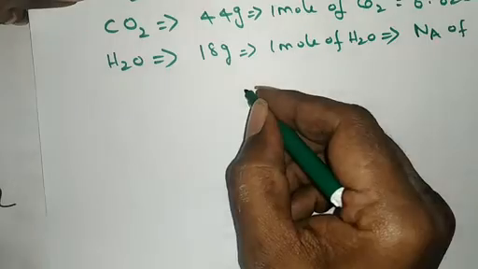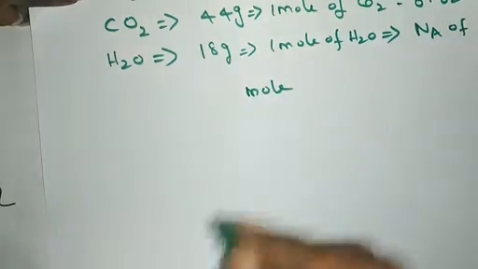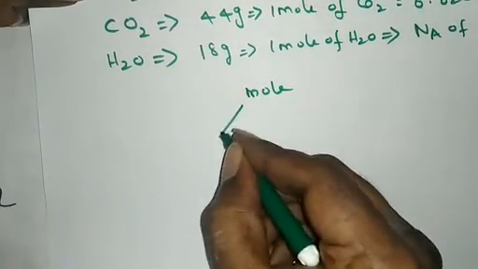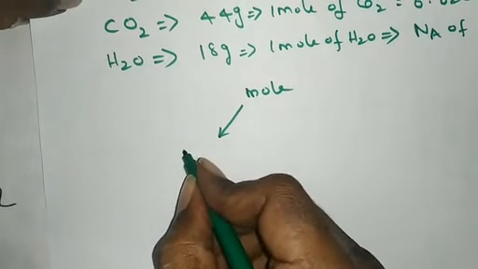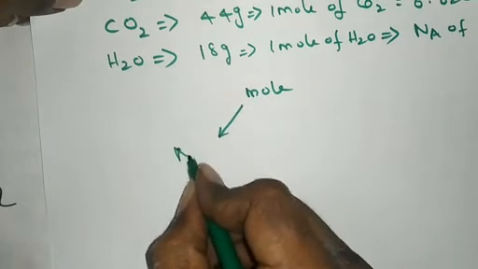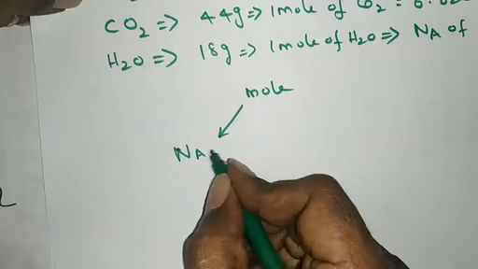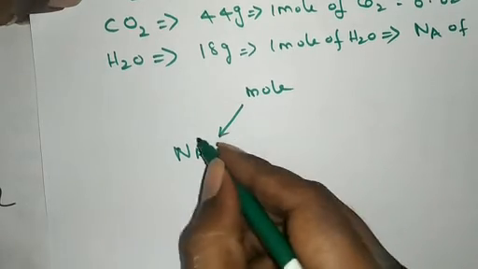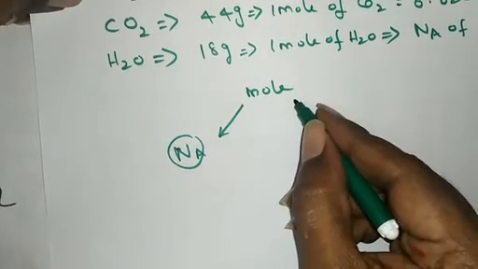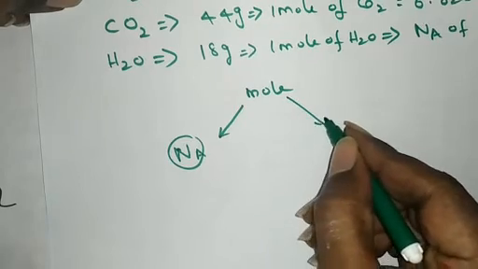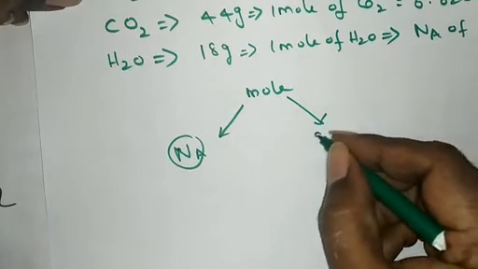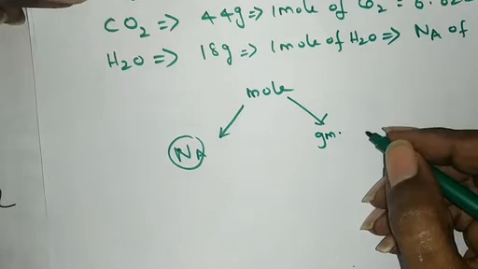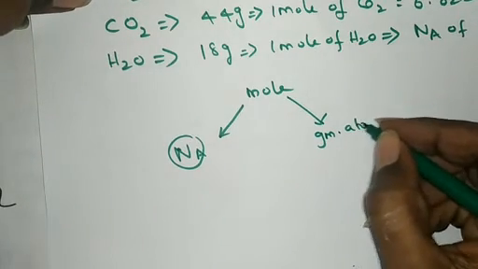Okay, so you can understand in this way. Mole is the Avogadro number. 1 mole of any substance contains Avogadro number of particles, and 1 mole of any substance is its gram atomic mass in case of atoms or gram molecular mass in case of molecules.